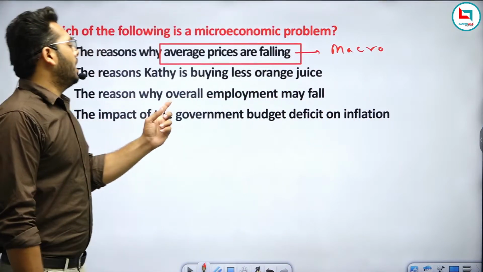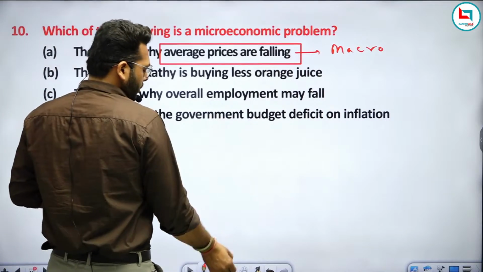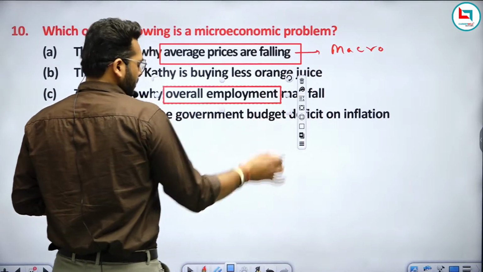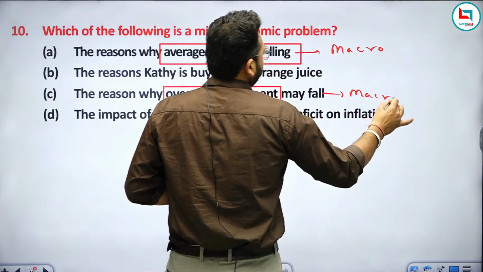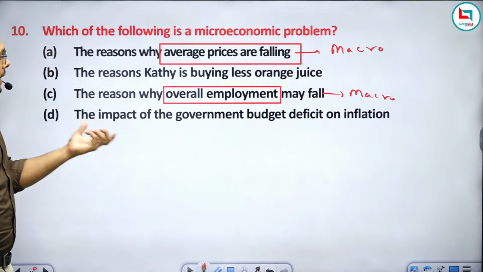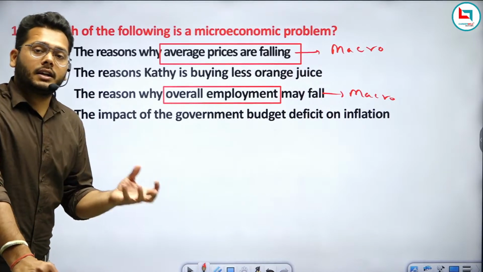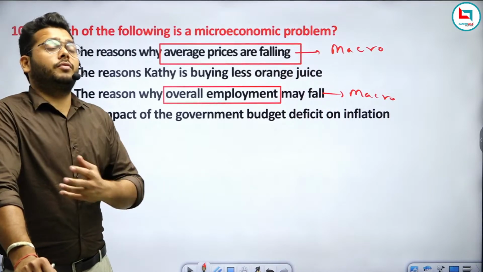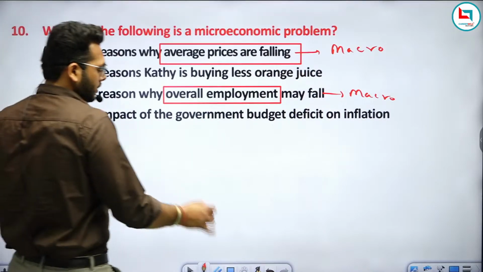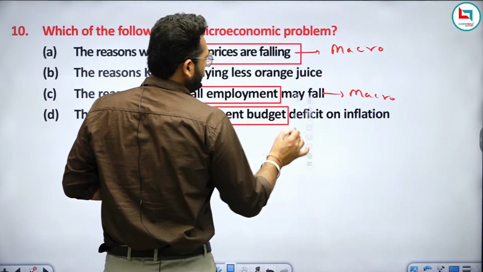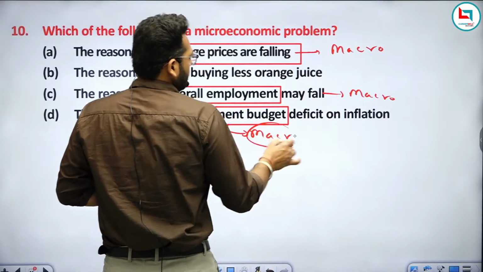Now the reason why overall employment may fall: again you are talking about overall employment, so it is related to macroeconomics. And the impact of the government budget: the government makes budgets for the whole country, so this is again related to macroeconomics.